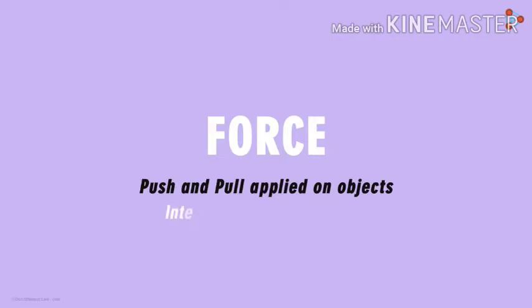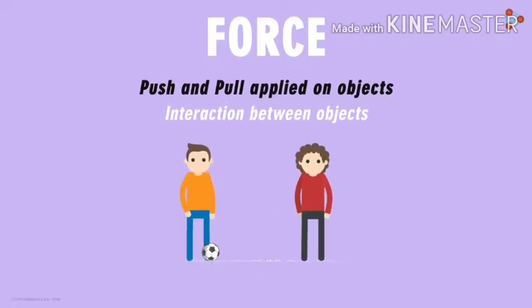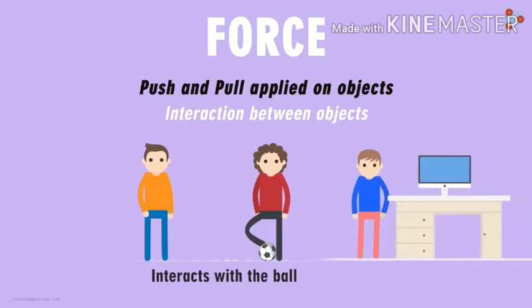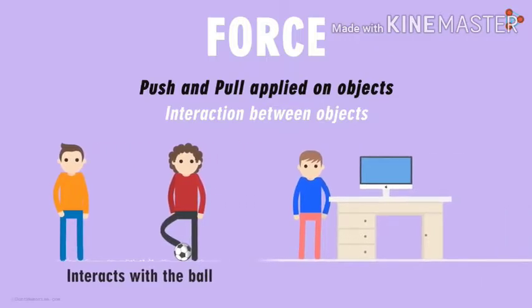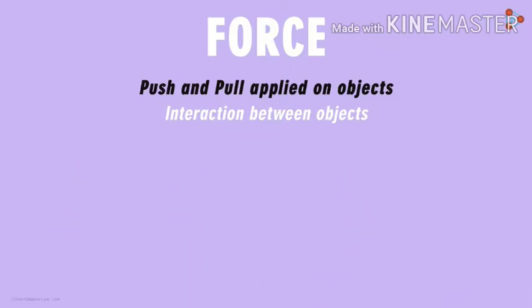Forces are due to interaction between bodies or objects. What does it mean? Let's go back to our first example of this video. Here, in order to pass the ball to his teammate, the player must move it. That is, he must interact with the ball to move it in the direction of his teammate. He interacts with the ball by kicking it. The ball and the player interact with each other. In the second example, in order to move the desk from point A to point B, he must interact with the desk. We will study more on these interactions in future videos.